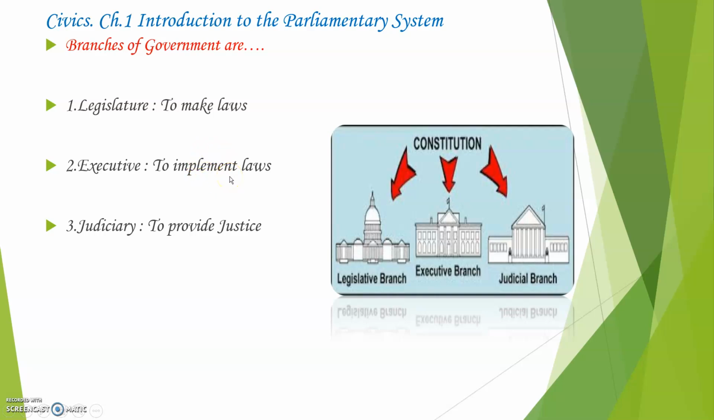For example, the people who make the citizens of the country follow rules and laws are called the executive. And judiciary is when the rules and laws made by the legislature are not followed or not implemented by the executive, then you go to justice. Justice is the court. So the legislature makes laws, the executive implements laws, and the judiciary provides justice. These are the three important branches of the government.